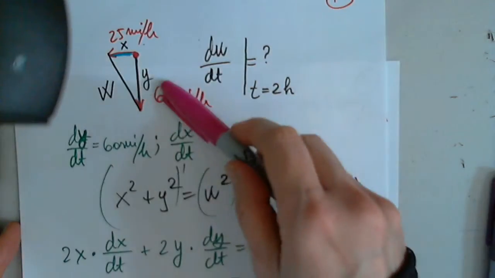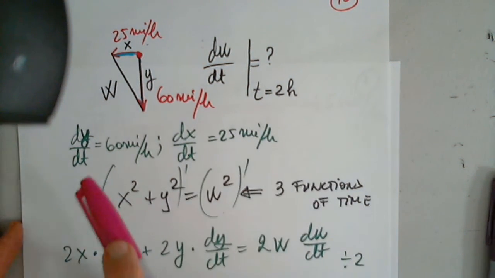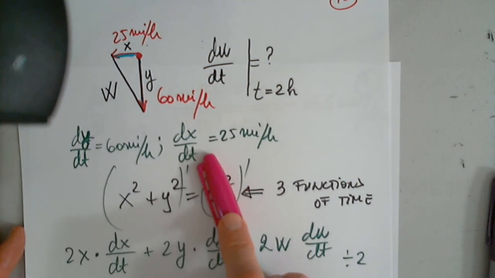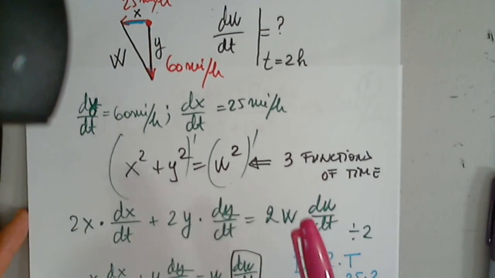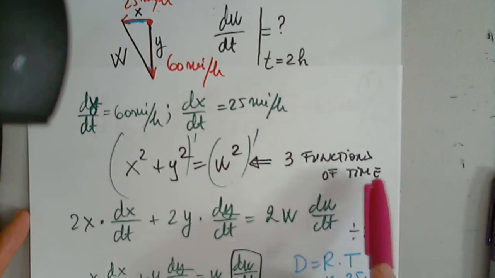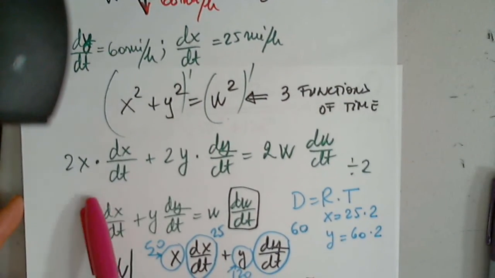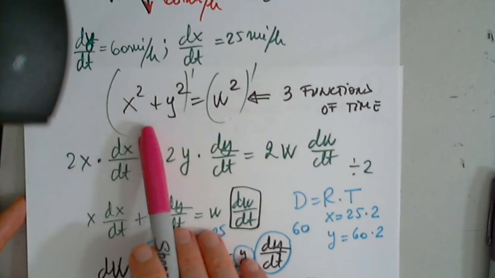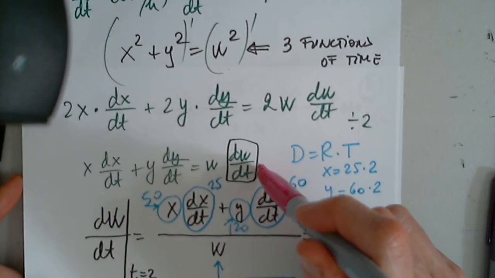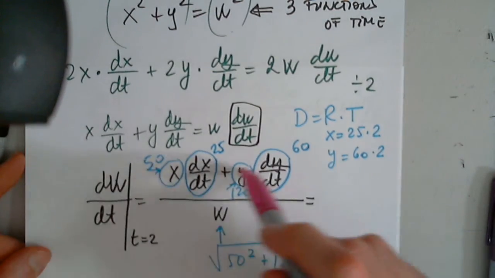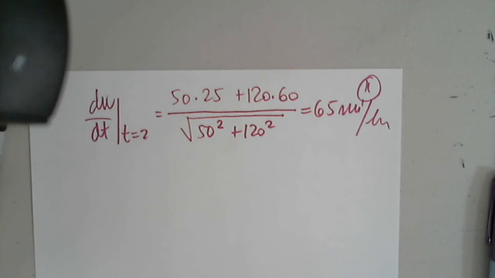Again, picture, identify the rate that you are asked and when, identify everything you are given, create a relationship between the variables in the problem, which are functions actually, three functions of time, remember that. Differentiate implicitly, make sure that you use the correct formulas, if it's a product rule, quotient rule, or power rule, and then solve for what you're asked to determine, and then start plugging in numbers. And then the measurement unit at the end.